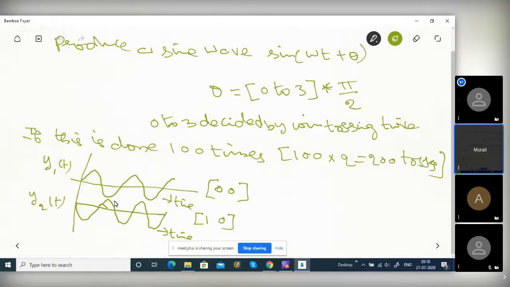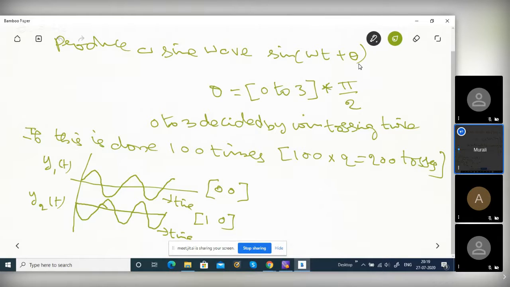Okay, yeah. See, in sin omega t plus theta, by tossing twice you get one theta. It will be 0, pi by 2, pi or 3 pi by 2. The outcomes 0 0, 0 1, 1 0, 1 1 give 4 possibilities actually. I map 0 0 to 0, that means angle 0. 0 1 is pi by 2. 1 0 is 2 into pi by 2. 1 1 is 3 into pi by 2. I mapped like that. So I got 4 different possibilities.